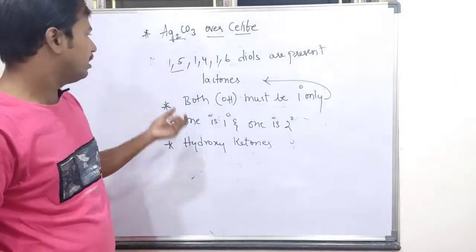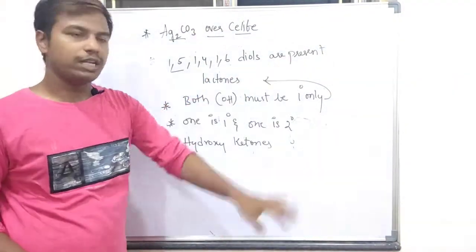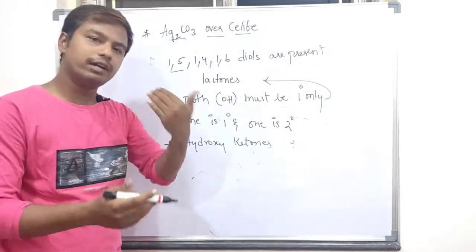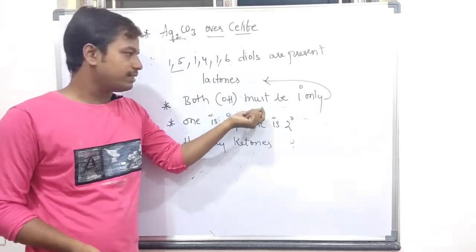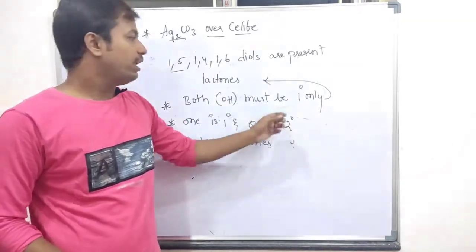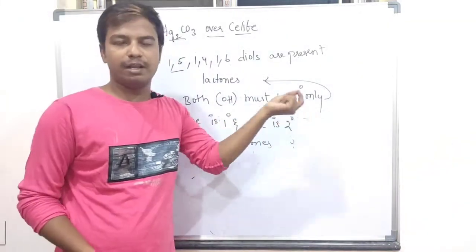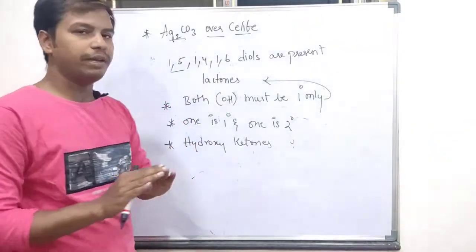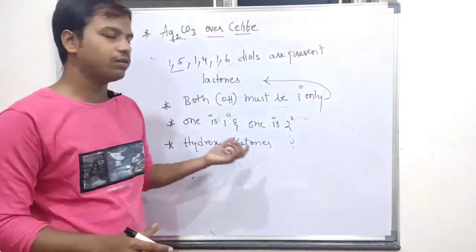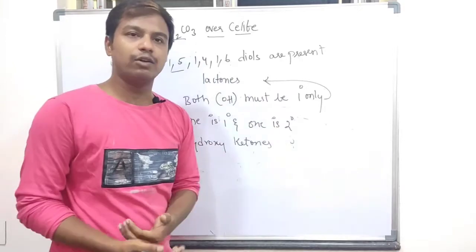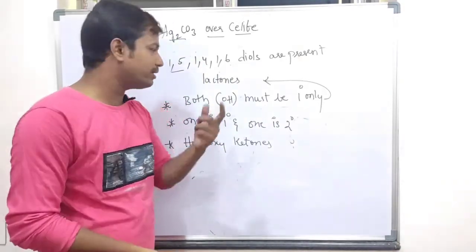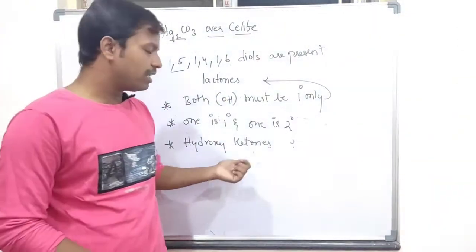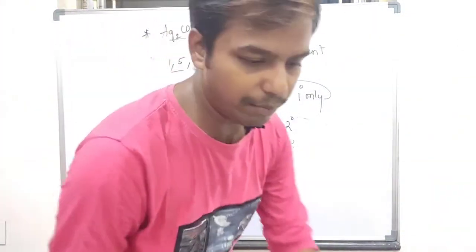Once again I will repeat. 1,4, 1,5, 1,6 diols are present. In general, they will be converted into lactones. We know that. So both OH groups must be primary only. If one of the primary groups is replaced by secondary, then we won't be getting lactones, we will be getting hydroxy ketones. We will be getting lactones, but in smaller quantities. That is the minor product. But the major product is hydroxy ketone. Let's take an example and solve it.